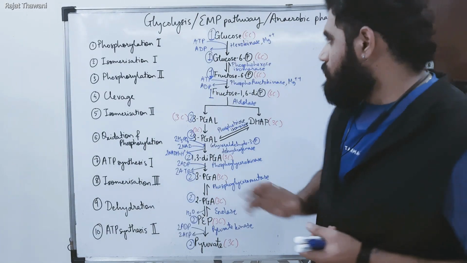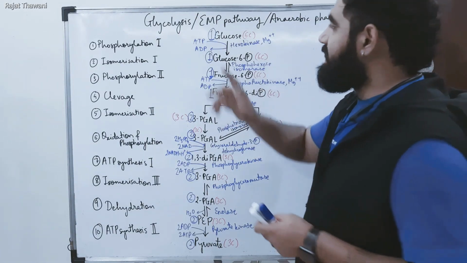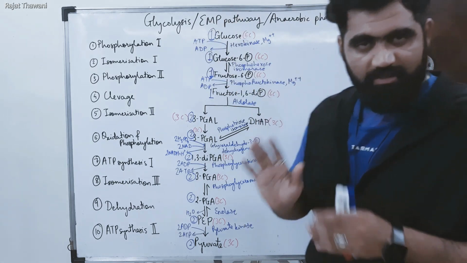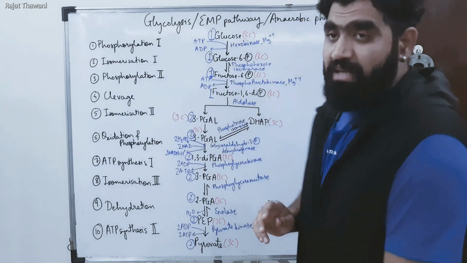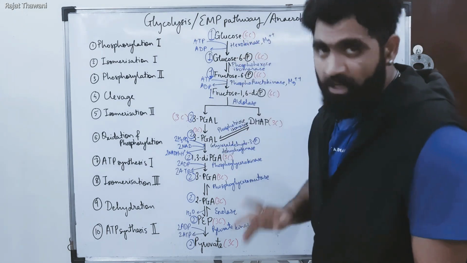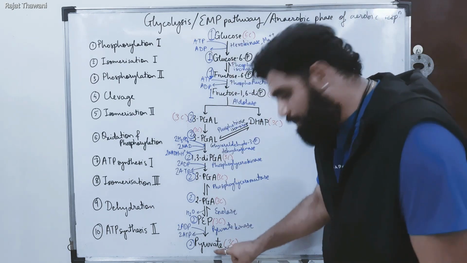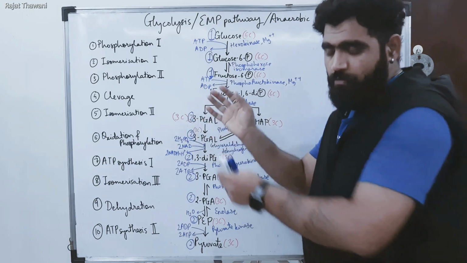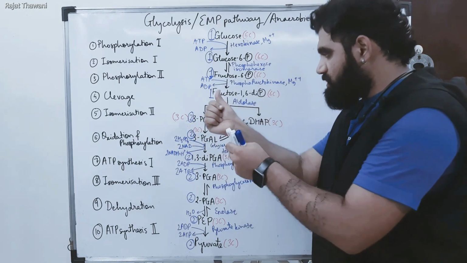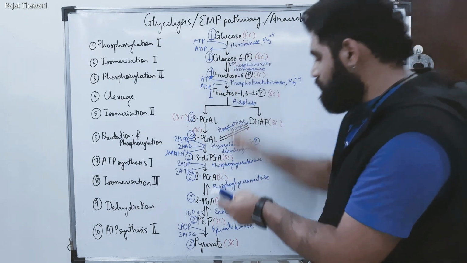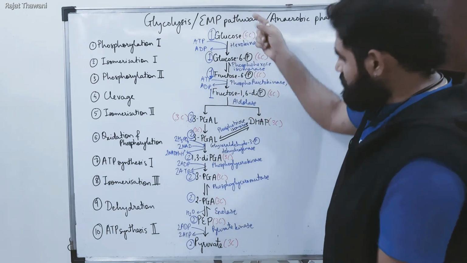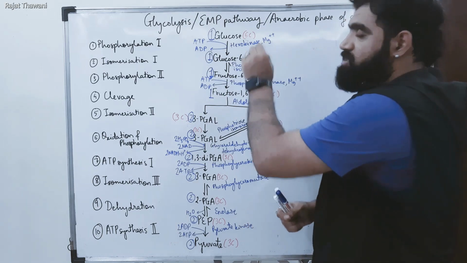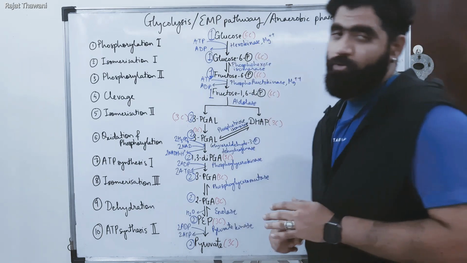Alright, so now we will discuss about glycolysis. As I already explained, glycolysis, EMP pathway and anaerobic phase of aerobic respiration are the same. Now we discuss about glycolysis. As I said that glucose converts into pyruvate. Initially we have seen glucose converting into pyruvate, right? So this process, if you remember, you must have seen in the previous diagram that multiple arrows were made between glucose and pyruvate. So why did I make multiple arrows? Because there's a complete pathway which actually is responsible for formation of pyruvate from glucose.